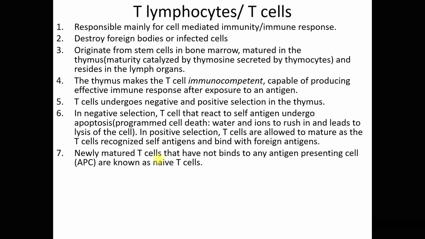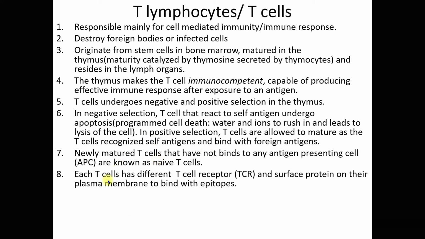So if you come across virgin T cells, naive T cells, it means the same thing. Now each T cell has a different T cell receptor, like the diagram earlier that I showed you. There are receptors on the surface of the T cell, alright? And surface proteins on their plasma membrane to bind with epitopes. Okay, so these T cells can bind with epitopes.